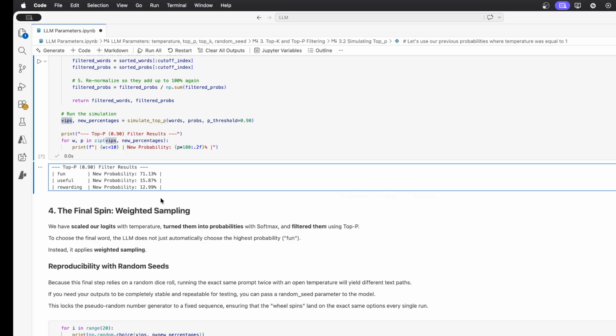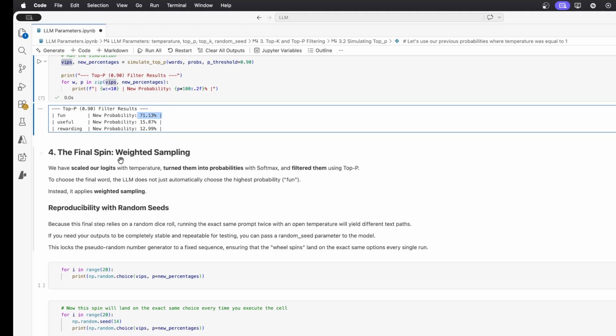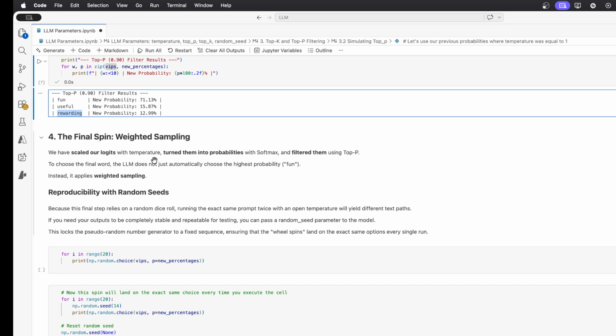Once again, here we are not going to pick the most likely word from the pool, otherwise we wouldn't need so many steps. It would be quite easy to determine. Here, what we will do is a weighted sampling. So even if it's less likely that we choose the words useful or rewarding, because their probabilities are lower than fun, they still have a fighting chance in this spinning wheel.